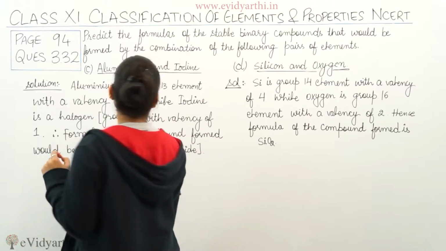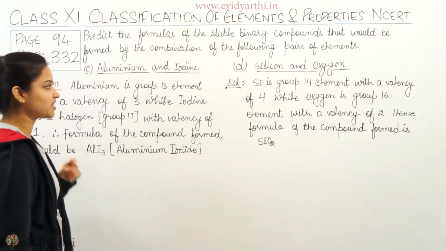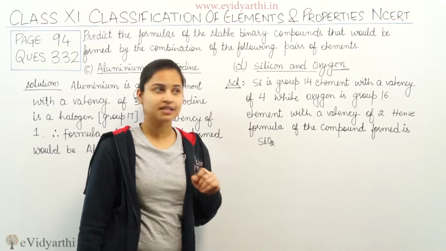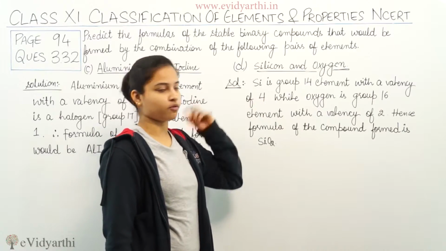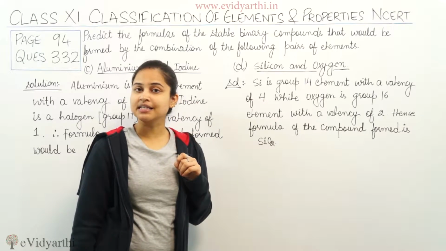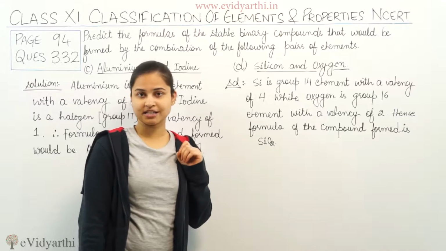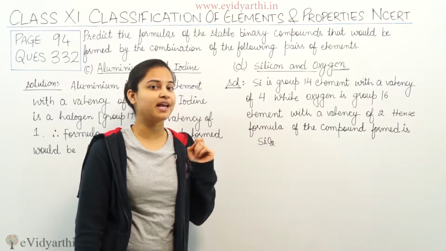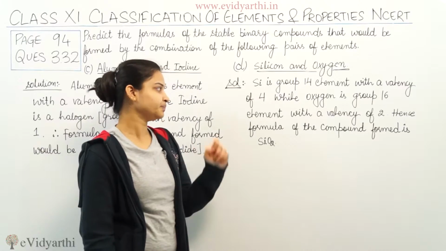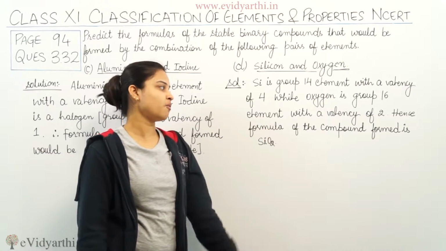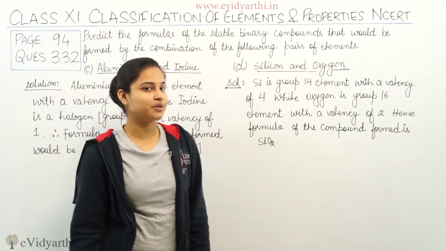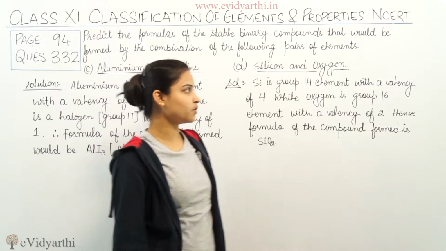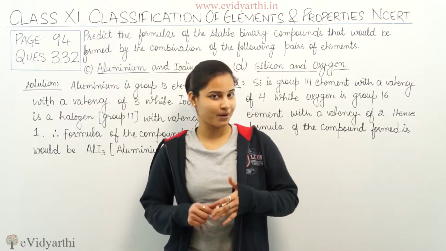Moving on to the D part of the question, which is silicon and oxygen. See, silicon, as you all know, is a group 14 element with a valency of 4, while oxygen is a group 16 element having 6 valence electrons in its valence shell. Therefore, the valency of oxygen would be 8 - 6, which is equal to 2. And hence the formula of the compound would be SiO2. So I think the A, B, C and D parts of the question are clear to you. Now I'll move on to the last parts of the question.